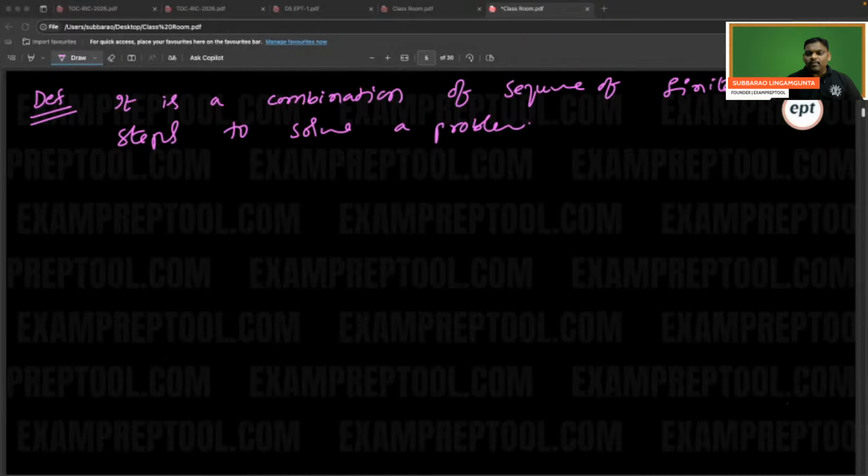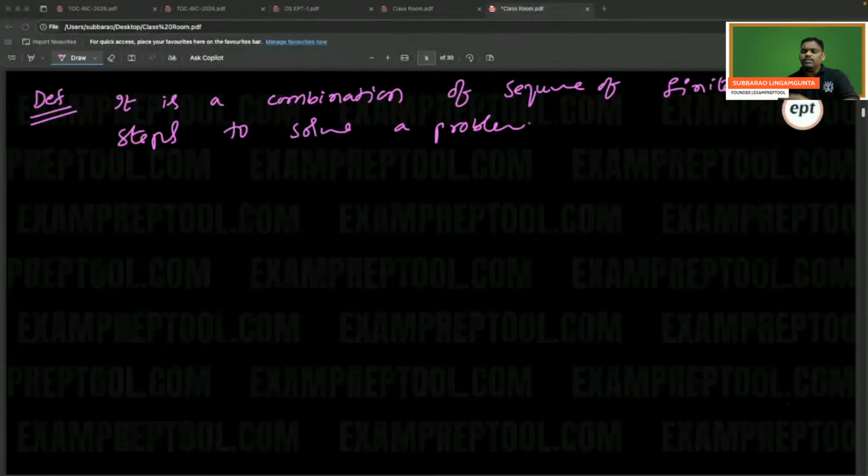This is the starting of the algorithm subject, as I mentioned to you. I just wrote the definition. It's a combination of a sequence of finite steps to solve a problem. Many definitions are there; it's one of them. Right? Fine. If anyone is not getting it, take one example.